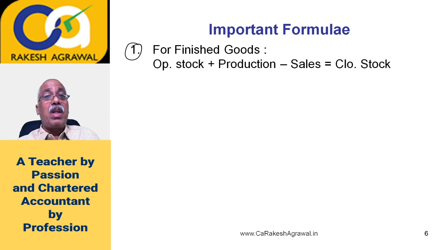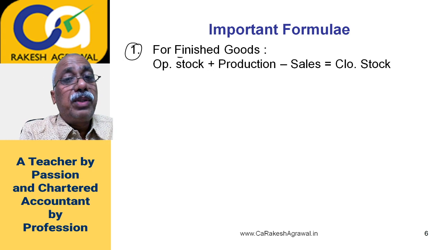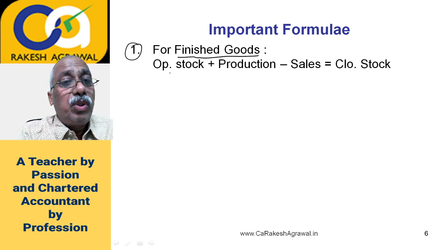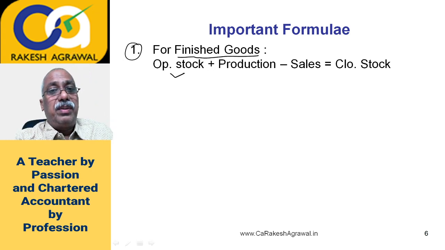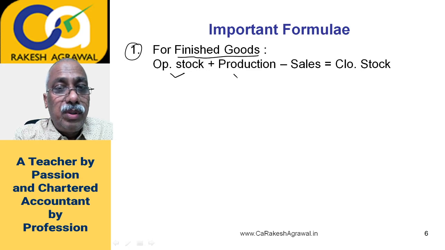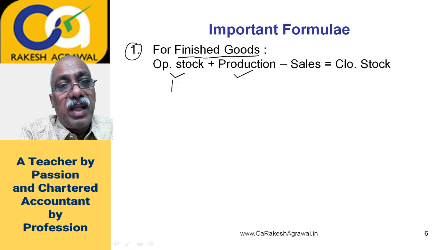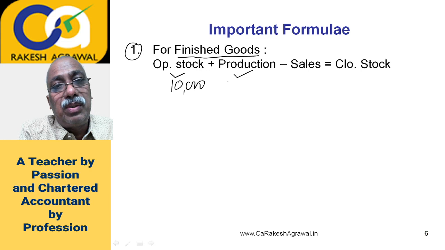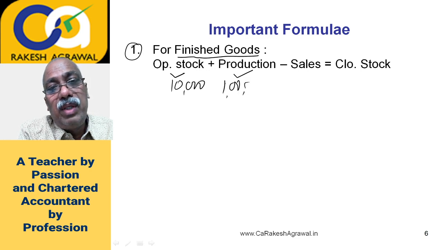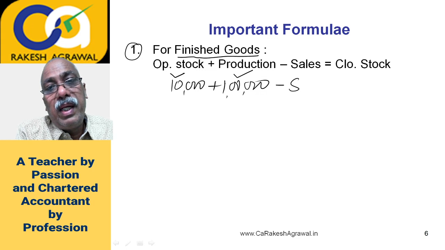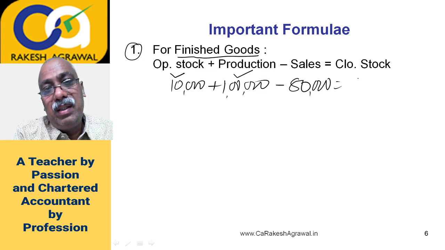Finished goods. Please remember, I am talking about finished goods now. Suppose you have some opening stock of finished goods. Then you have produced some more finished goods, like you have 10,000 units of opening stock of finished goods. You have produced 1 lakh units more of finished goods, minus you have sold, let us say, 80,000 units of finished goods. So what will be the closing stock naturally? 30,000, correct?